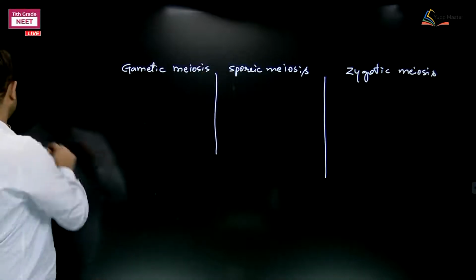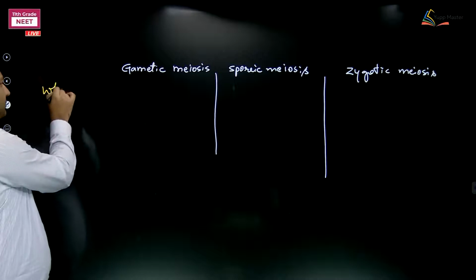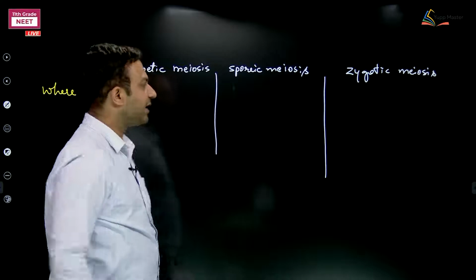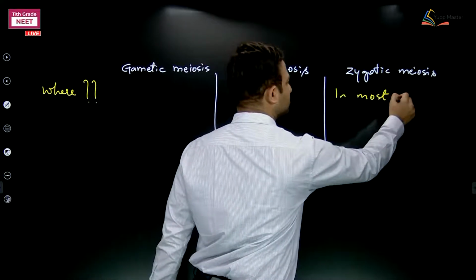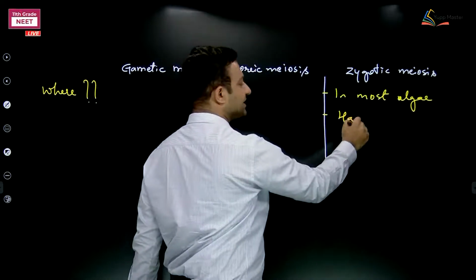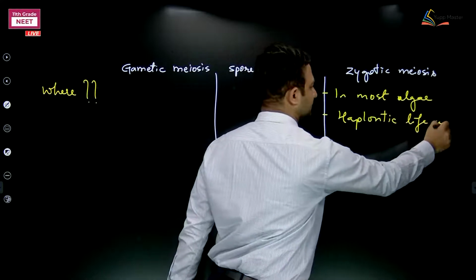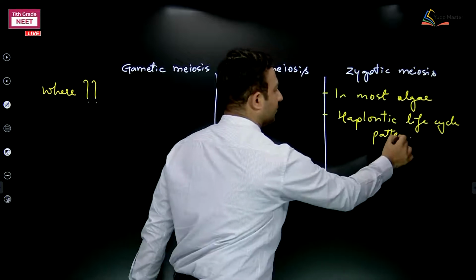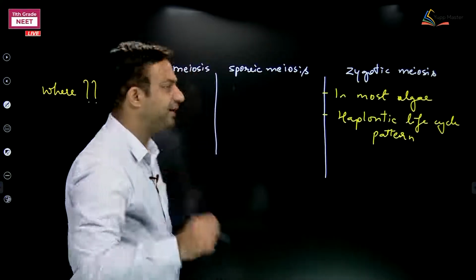So, my first question is where these are taking place. Zygotic meiosis is observed in most algae, where the life cycle pattern is haplontic life cycle. Means where zygote acts as meiocyte.